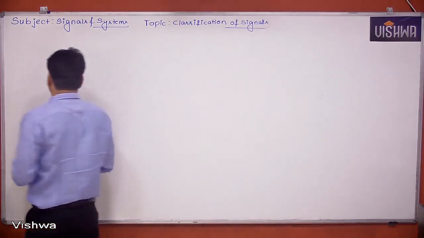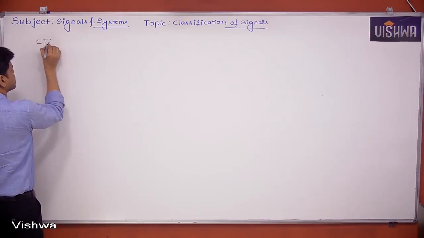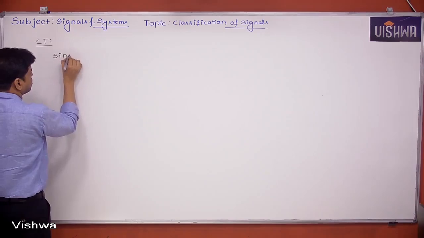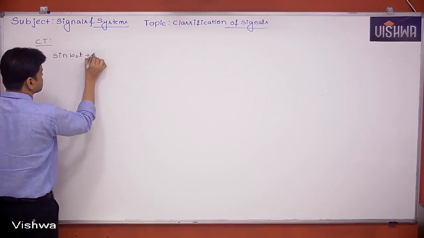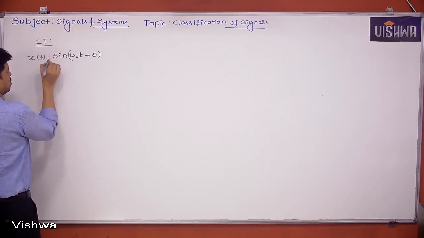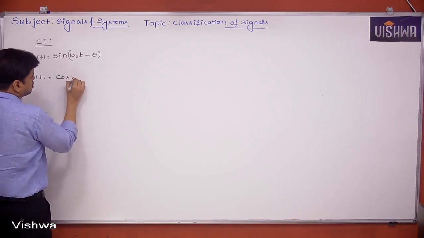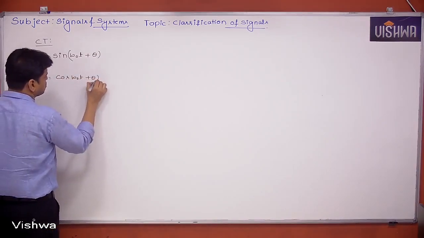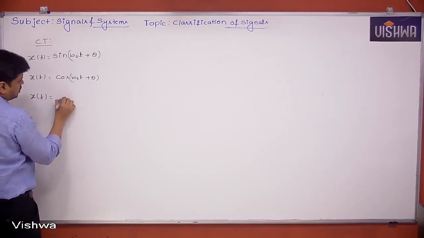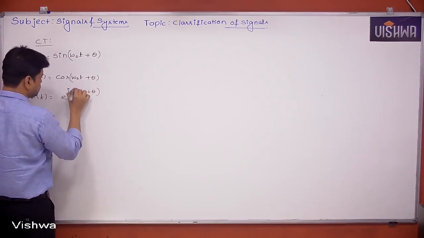Suppose, in the continuous time case, it is given x of t is equal to sine of omega naught t plus theta, or x of t is equal to cos of omega naught t plus theta, or x of t is equal to e power j omega naught t plus theta.